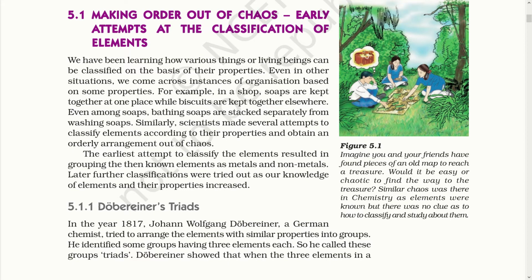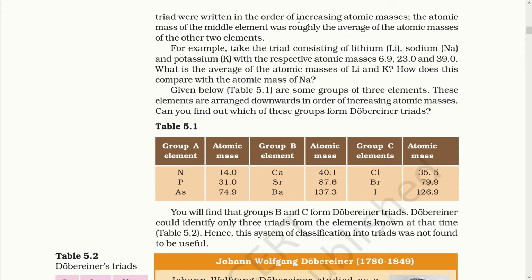Let's study about Dobereiner's triads. Dobereiner was a German chemist who, in 1817, tried to arrange the known elements with similar properties into some groups. He arranged 3 elements in a single group and thus he called them triads. These triads were written in order of increasing atomic masses. Yes, at that time atomic number was unknown, so atomic mass was considered to group the different elements. The atomic mass of the middle element was roughly the average of the atomic masses of the other 2 elements.